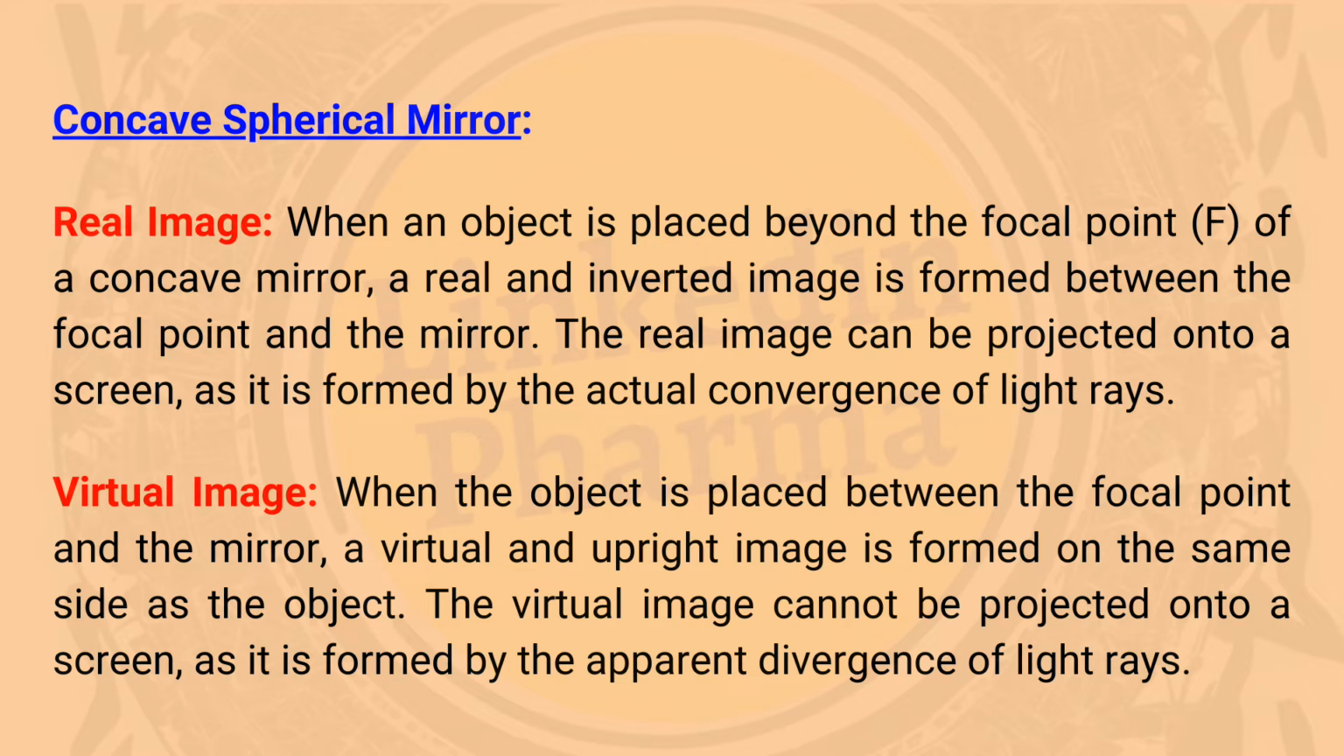The real image can be projected onto a screen, as it is formed by the actual convergence of light rays. Virtual image: when the object is placed between the focal point and the mirror, a virtual and upright image is formed on the same side as the object. The virtual image cannot be projected onto a screen, as it is formed by the apparent divergence of light rays.